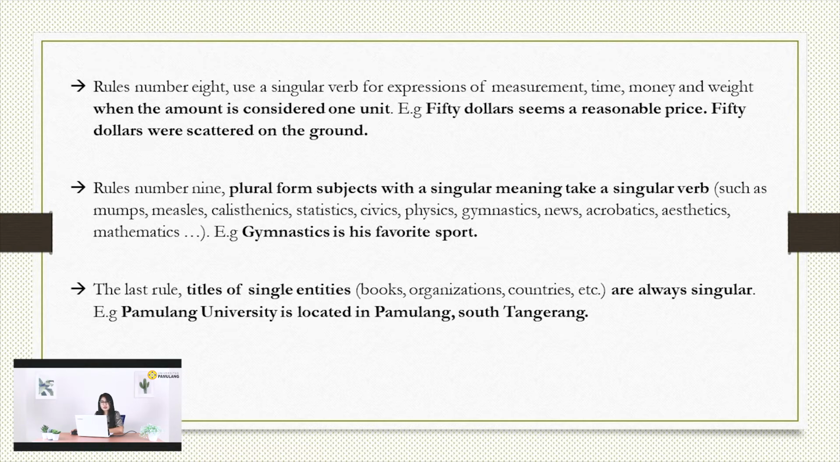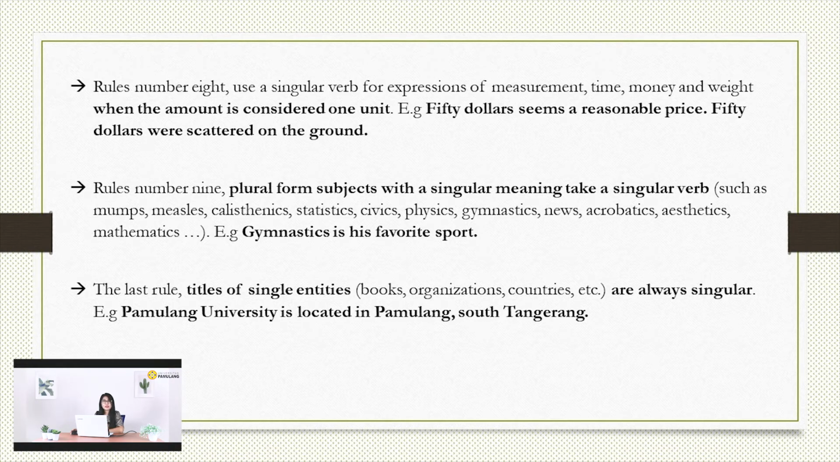Again, can you see the difference between the first example and the second example? Okay, the first example means $50 here is a single unit, the price of a thing. While in the second one, $50 were scattered on the ground. So you need to imagine that there are some pieces totaling $50, like perhaps 5 pieces of $10, and so on.